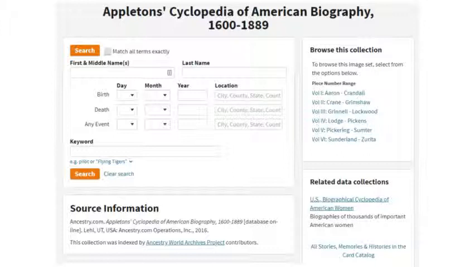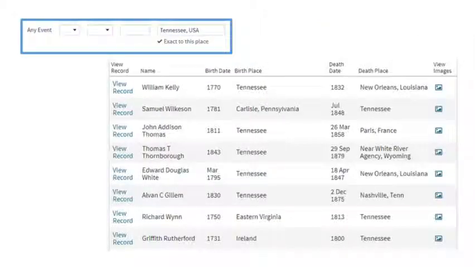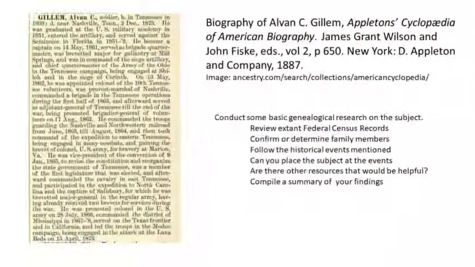You can search by location, by dates, by surname if you want to look for a particular person, or I suggest that if you haven't done this before, search by location, like a state. So you could actually search for somebody from a particular state or a county and state, and then find a person that interests you. Actually go then to the image and find the individual.